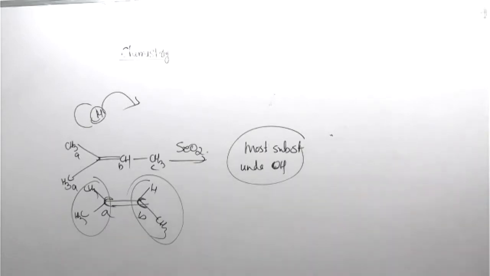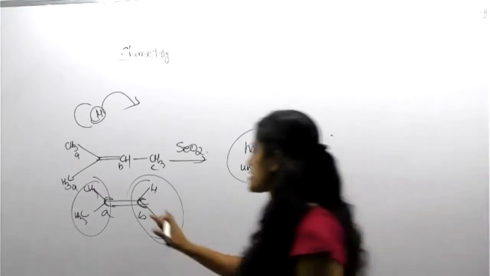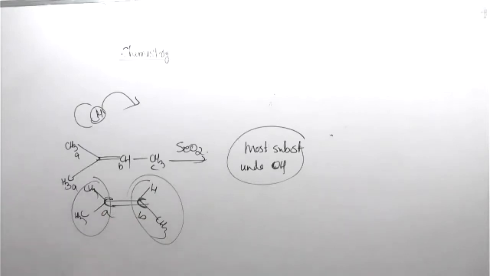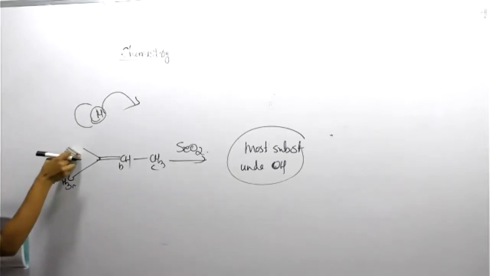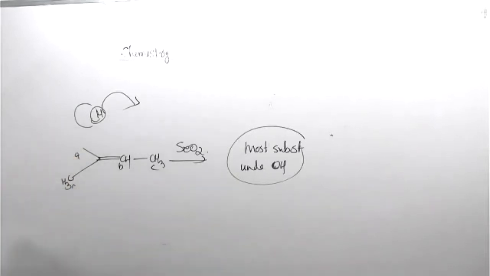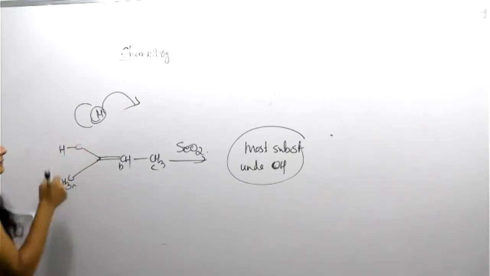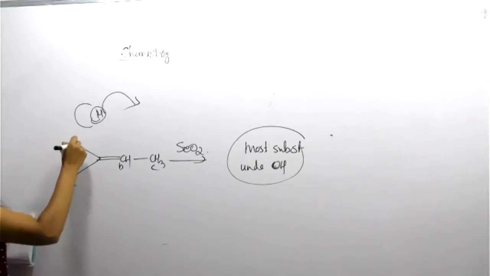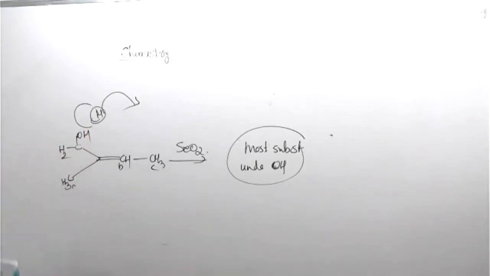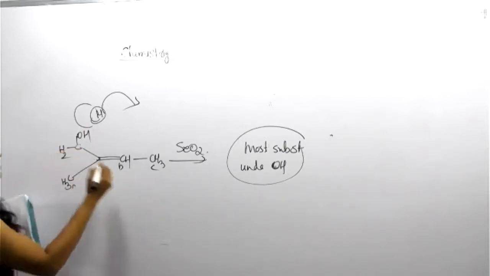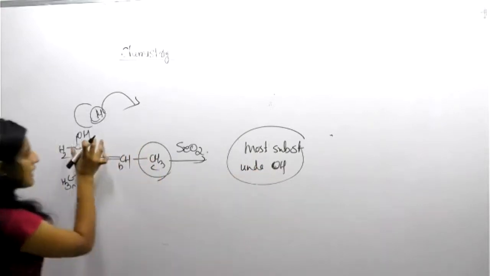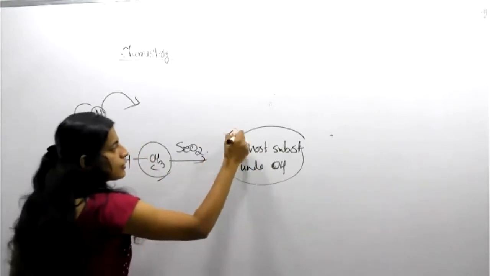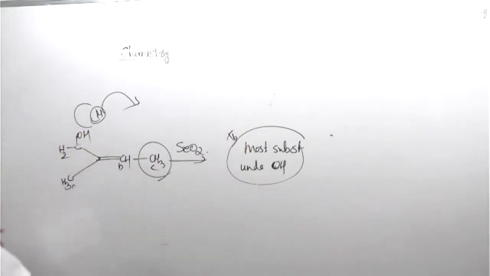Okay, then tell me the answer. A. Yeah, correct. Why? Because this one is most substituted. So you need to choose the most substituted end. Any one, both are the same behavior. CH3 on both sides. So you can choose this side, CH2, and then replace hydrogen with an OH group. So this is the answer. Clear? There is no change, because the most substituted undergoes OH replacement. This is the rule. Saytzeff and Hoffman rule we already discussed.